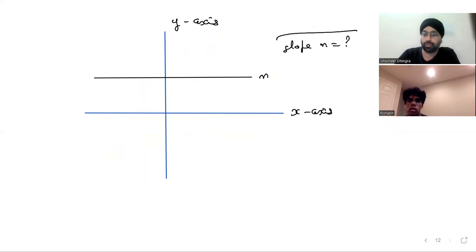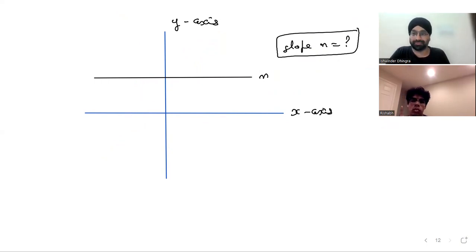1? Okay, how? I'll always ask how and why. Because the rise is the same as the run, so it'll be the same. Wait. I told you, if you're getting confused, draw the two parallel lines and get your answer. No, the slope is 0. Wonderful. So the slope is 0.